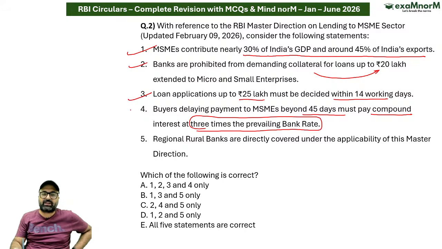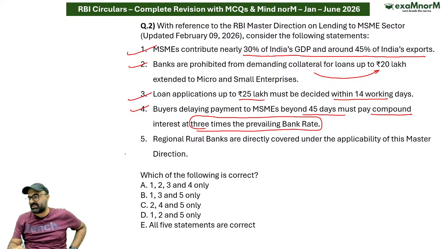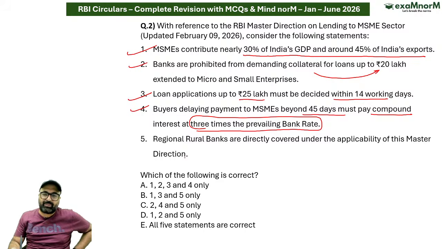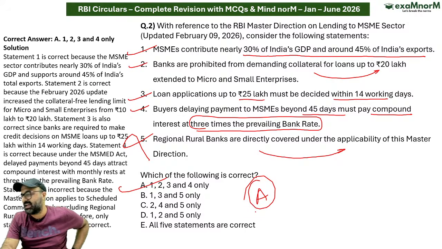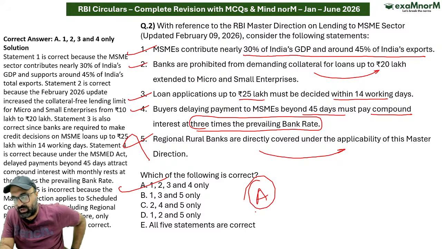Absolutely right, if you have not paid the MSME's money beyond 45 days then brother, you have to pay 3 times the bank rate as penalty. RRBs are directly covered under applicability of this direction. No sir, RRBs are excluded. Rest all the banks are covered. So the answer is going to be option A. 1, 2, 3, 4 are correct.